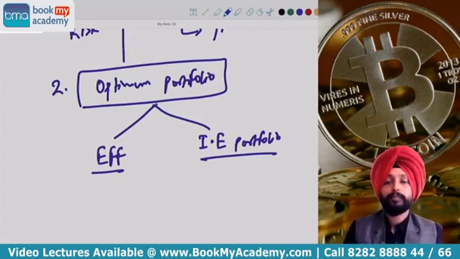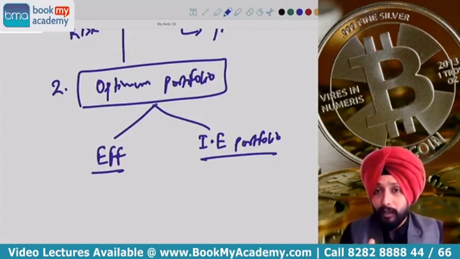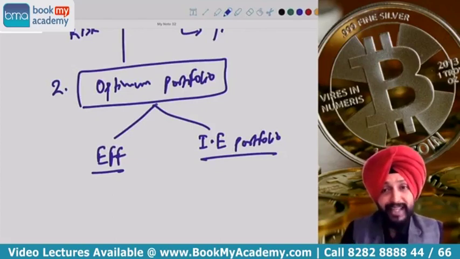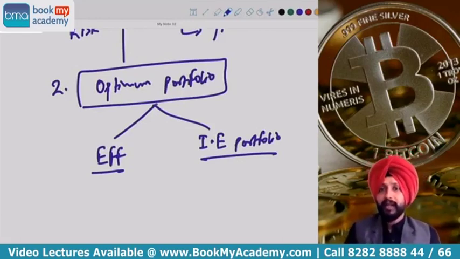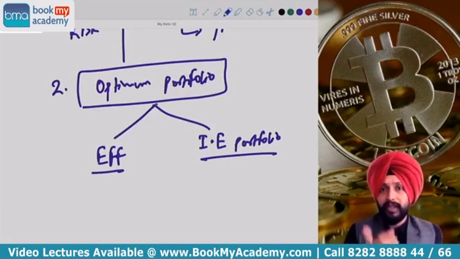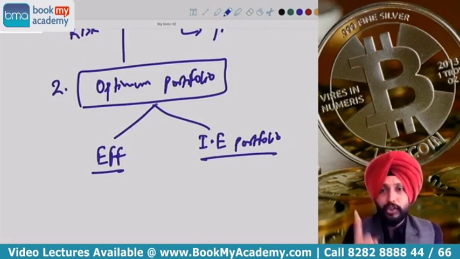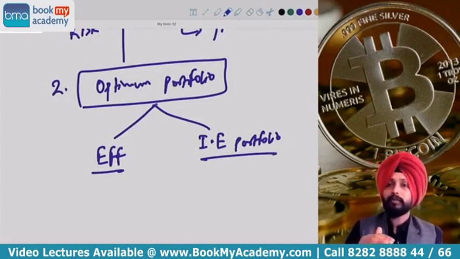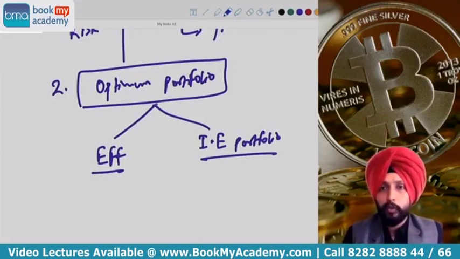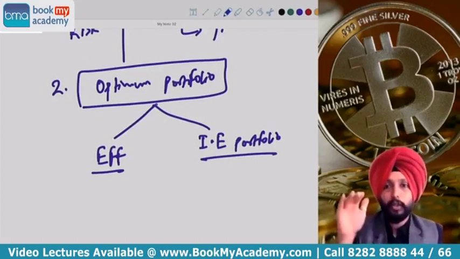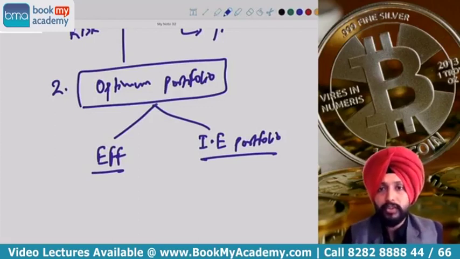Number two, if we are having the same risk but a lower level of return, if I'm taking the same exposure but I'm getting lower return, why would I invest in such a portfolio? I will not invest. Think rationally. Same return, higher level of risk, no, I'm not going to take it. Same risk, lower level of return, no, I don't want such a portfolio.